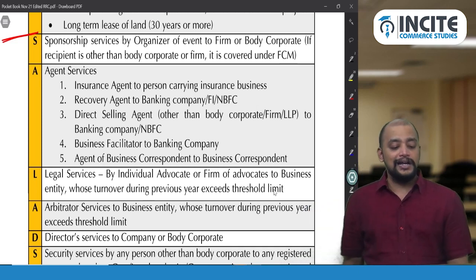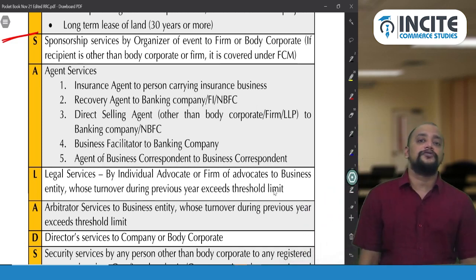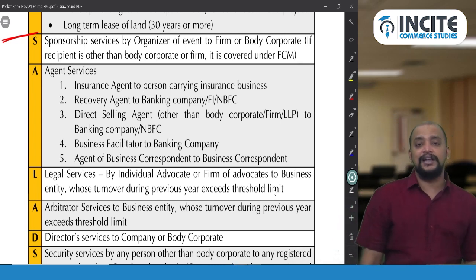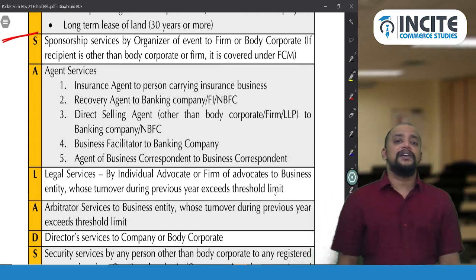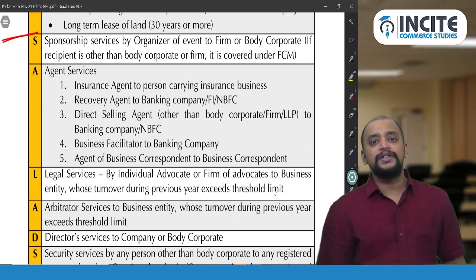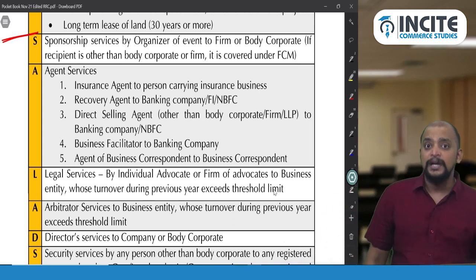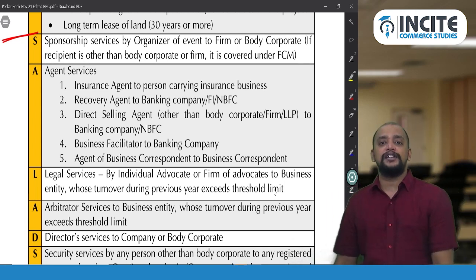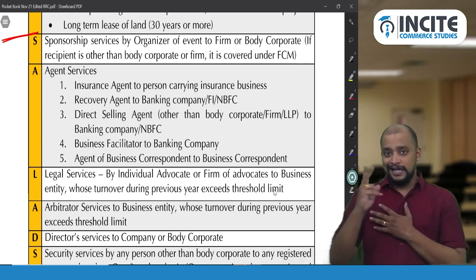And then the second agent is a recovery agent of a bank or financial institution. So for a bank or financial institution or an NBFC, there will be a recovery agent who will recover the outstanding or overdue loans, for which the commission will be paid to him. On that commission, he will not pay GST, but the recipient, that is the bank, financial institution or NBFC, will pay. That is the second one.